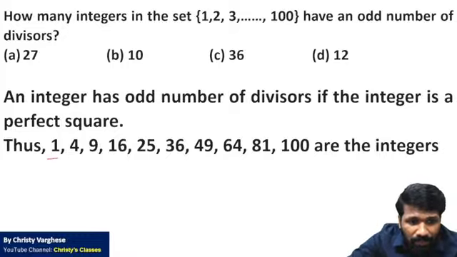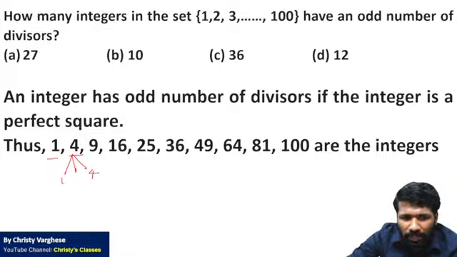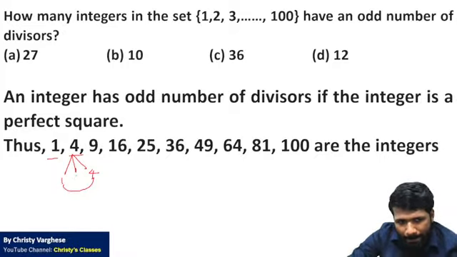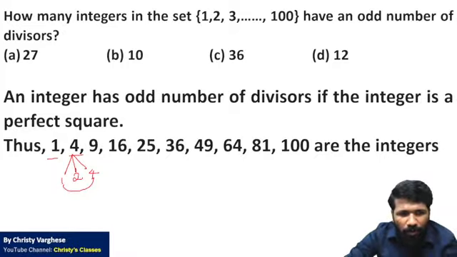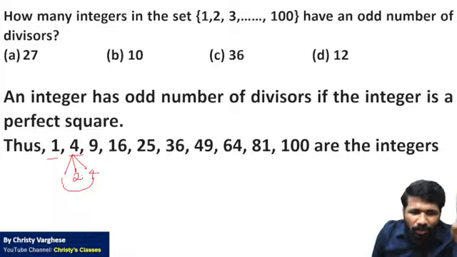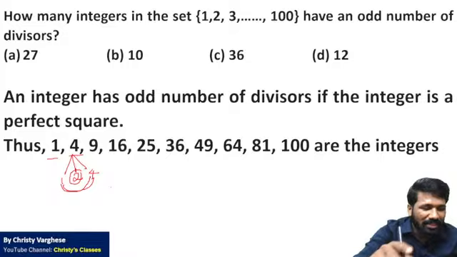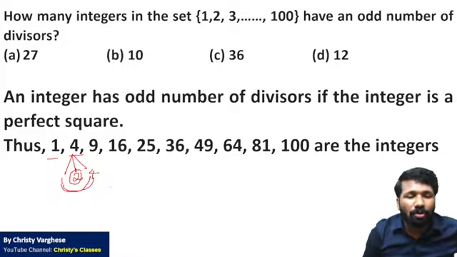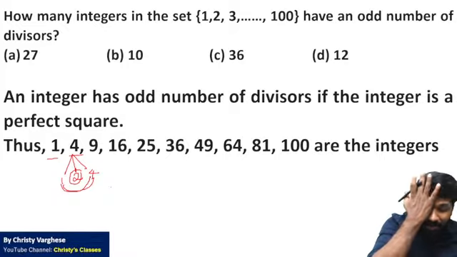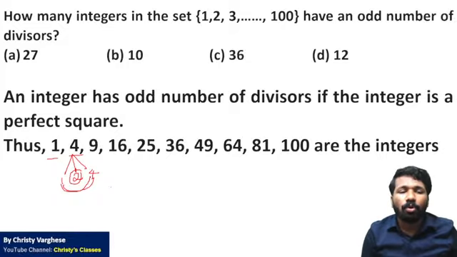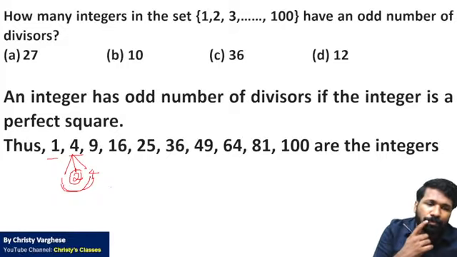Then the next such number is 4. 4 is the next composite number. 4 has 1 and 4 as factors. 1 into 4 is 4. I told you factors occur in pairs. Also 2 into 2 is 4. So for that pair you take only one number. The pairs mean even number, then one number. Even plus odd is odd. Last class you have learned that. Pairs mean even number plus one more number, that will be odd. 4 has such a speciality.